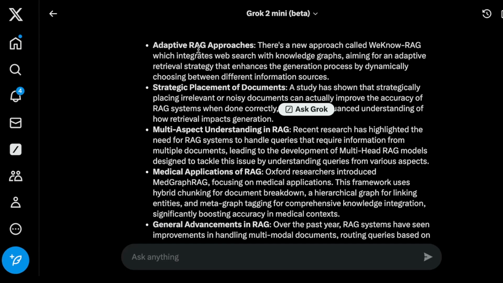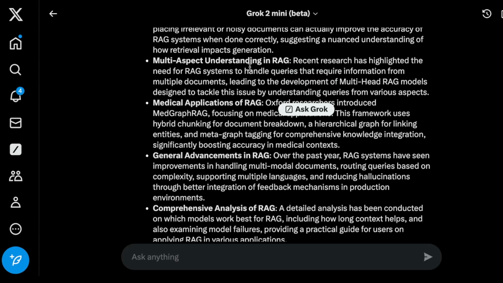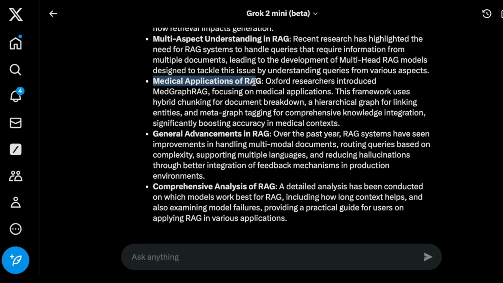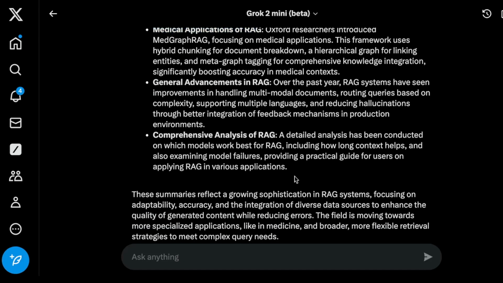It says adaptive RAG. I know about that one. I read that one. Strategic placement of documents. I think that one, maybe I have read that. Multiple aspect understanding. I don't know about that one. Yes, this one I read, this MedGraph RAG, general advancements in RAG. So there are a couple of new ones and a couple of ones that I have already read. So that's really nice. It's very helpful.